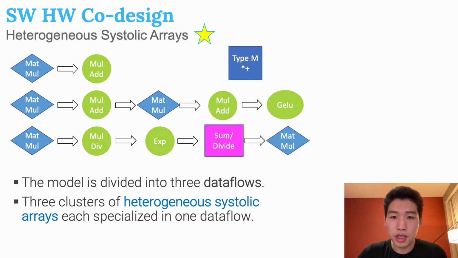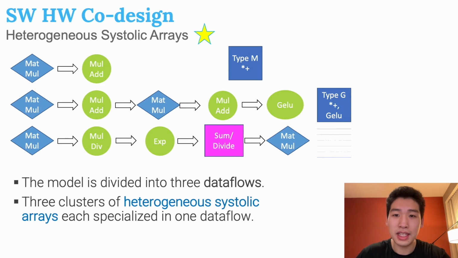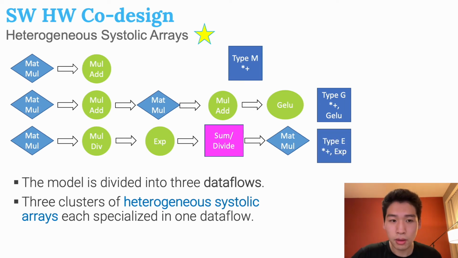Following this approach, in our system, we include 3 types of systolic arrays, each responsible for one type of data flow. The type M array is for data flow 1, the type G array, which contains GELU unit, is for data flow 2, and the type E array, which contains exponential unit, is for data flow 3. Moreover, the optimum shape of the array to use for each data flow is different.